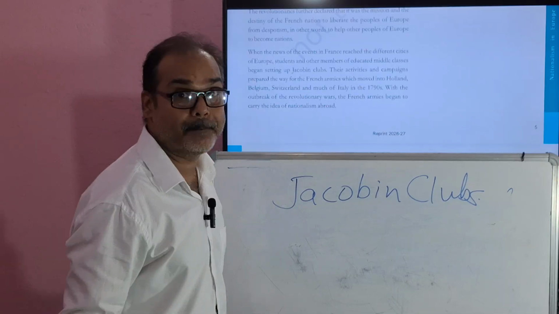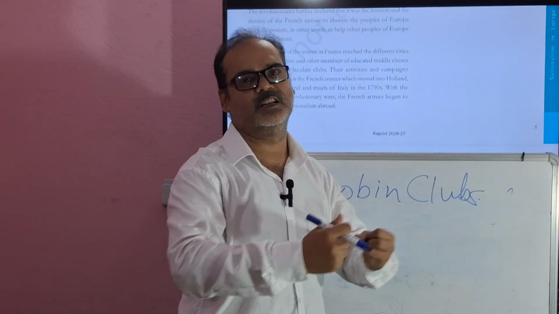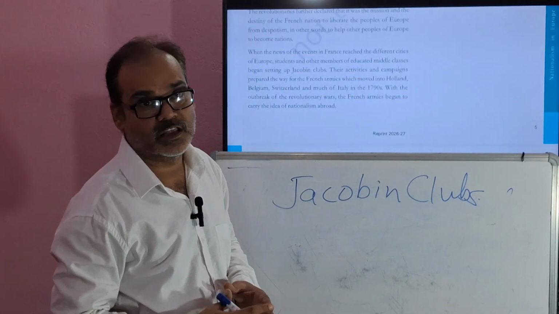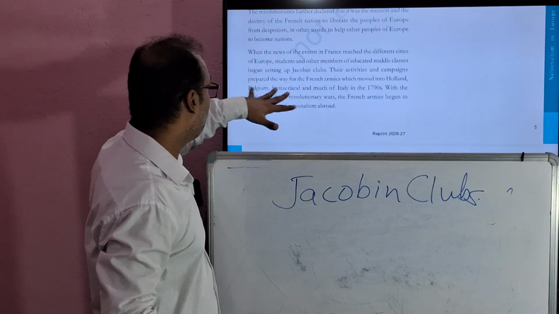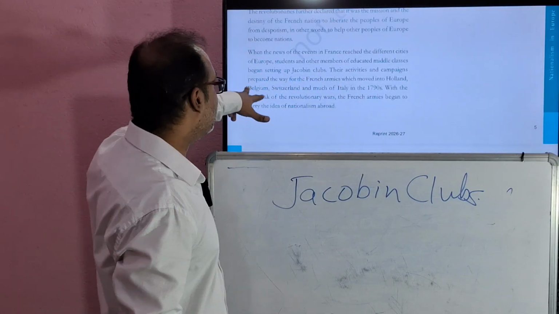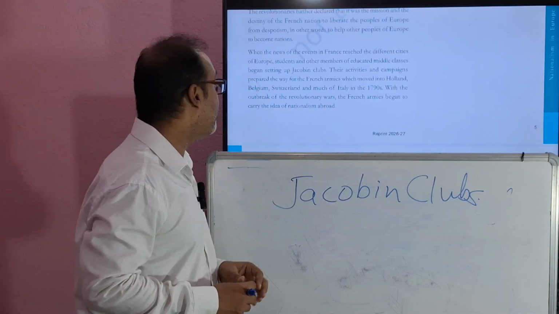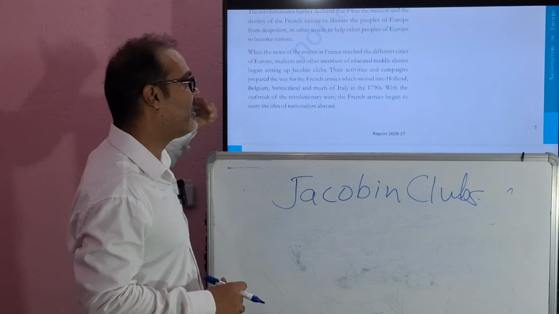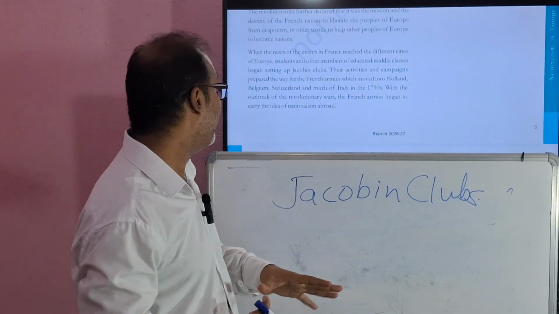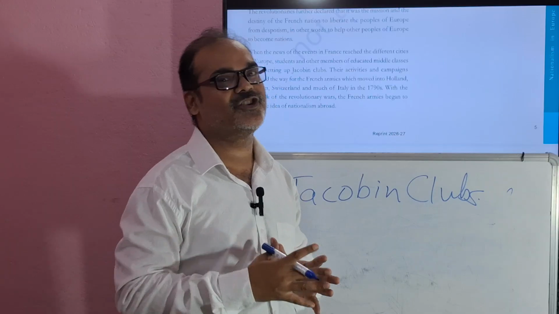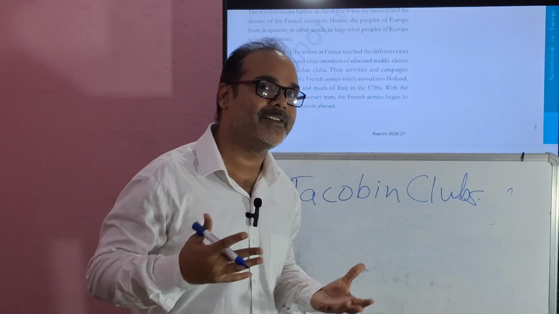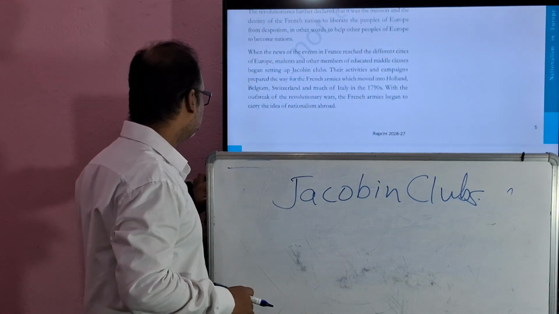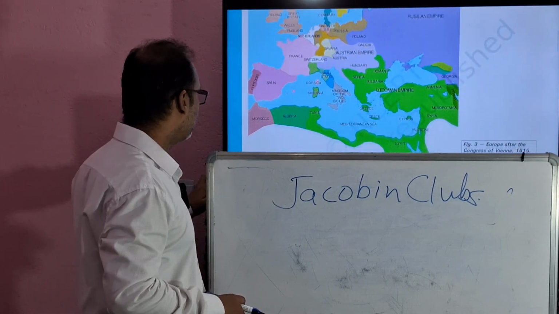Their activities and campaigns, all were actively participating. All the students, teachers, lawyers, doctors, all the citizens of the country were actively participating, and their activities and campaigns prepared the way for French armies, which moved into Holland, Belgium, Switzerland, and much of Italy in the 1790s. With the outbreak of the Revolutionary War, the French armies began to carry the idea of nationalism abroad. Even the French armies started carrying the idea of nationalism to other parts of Europe. This is the map. You can go through it.